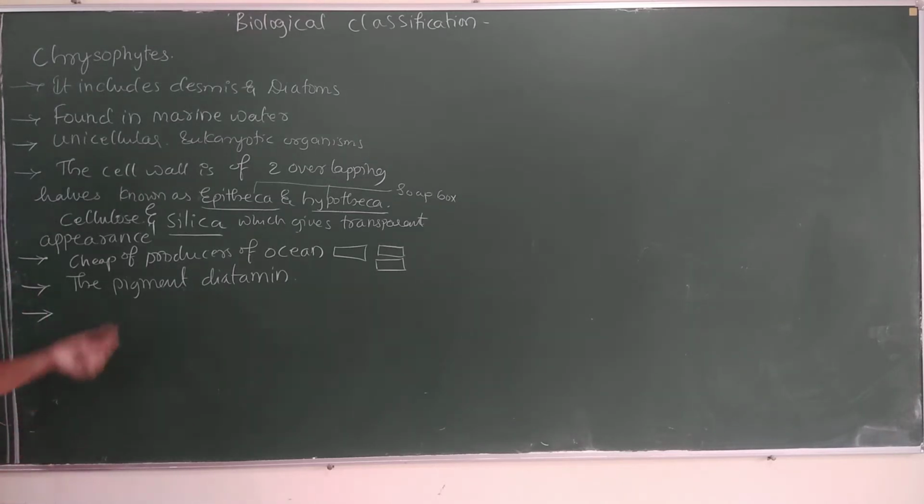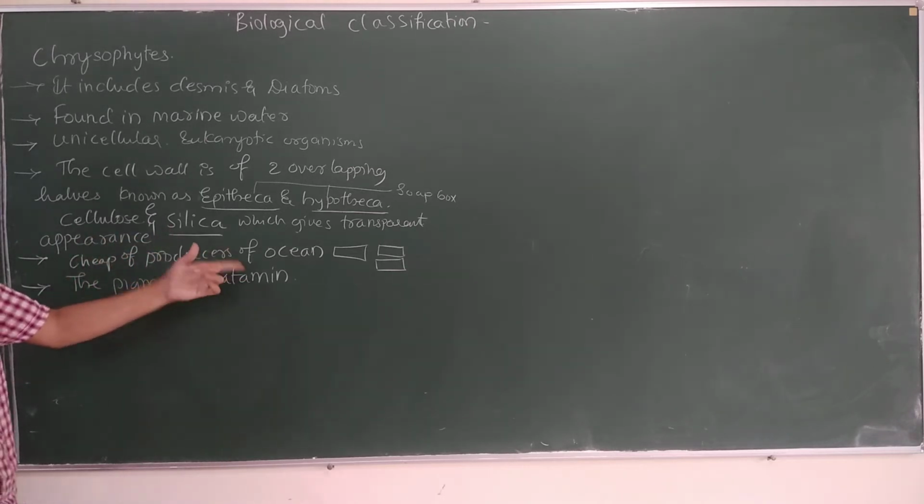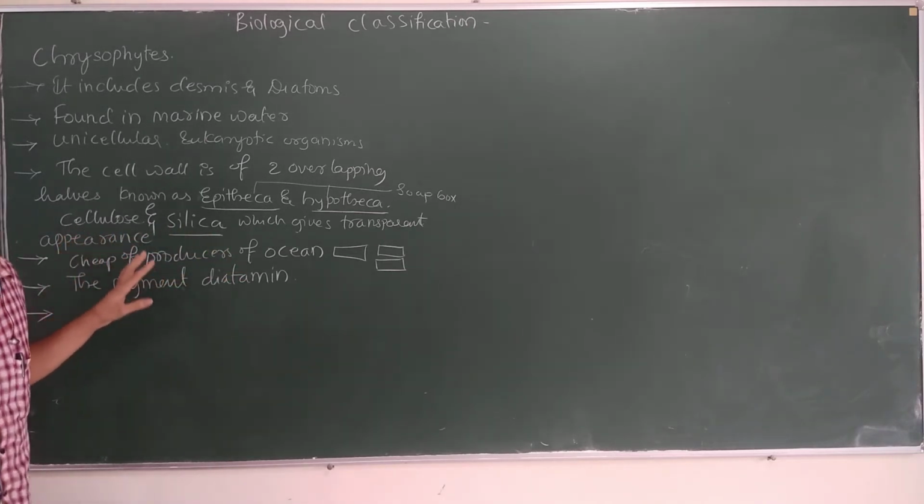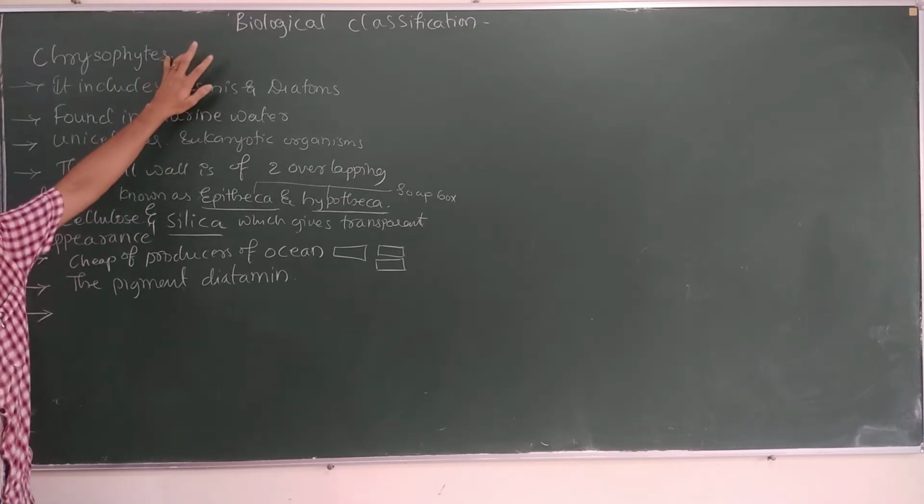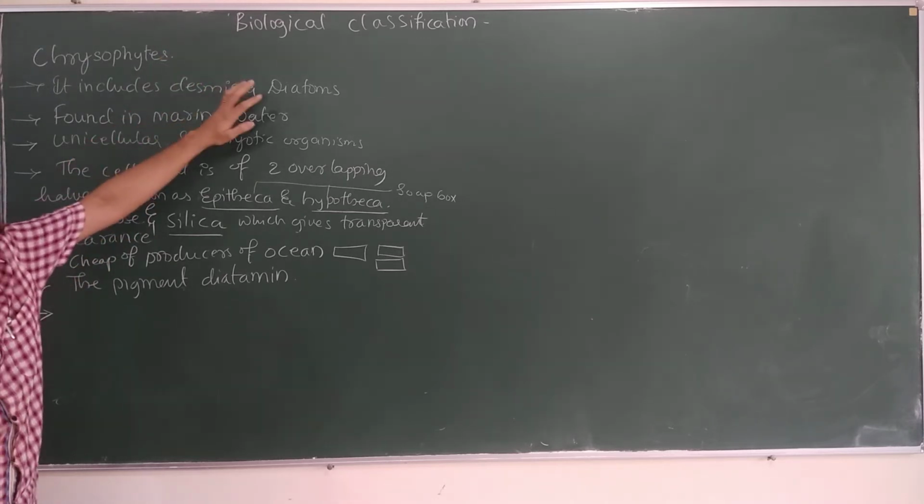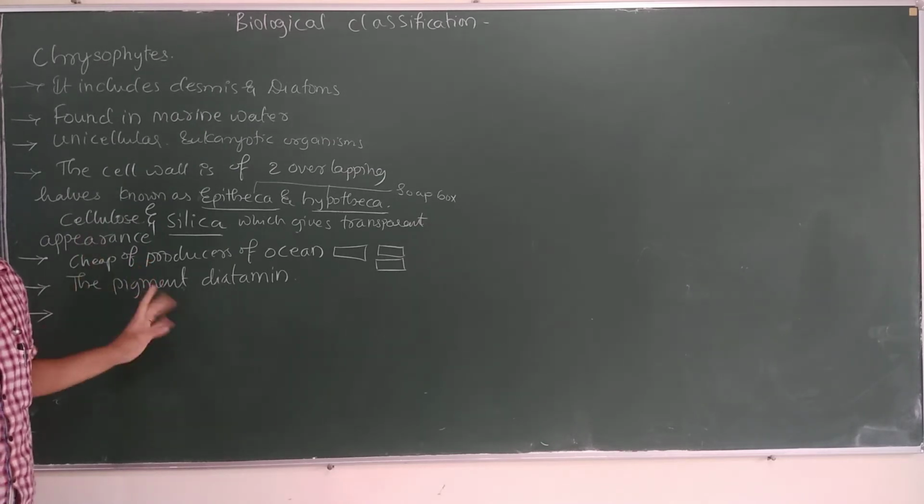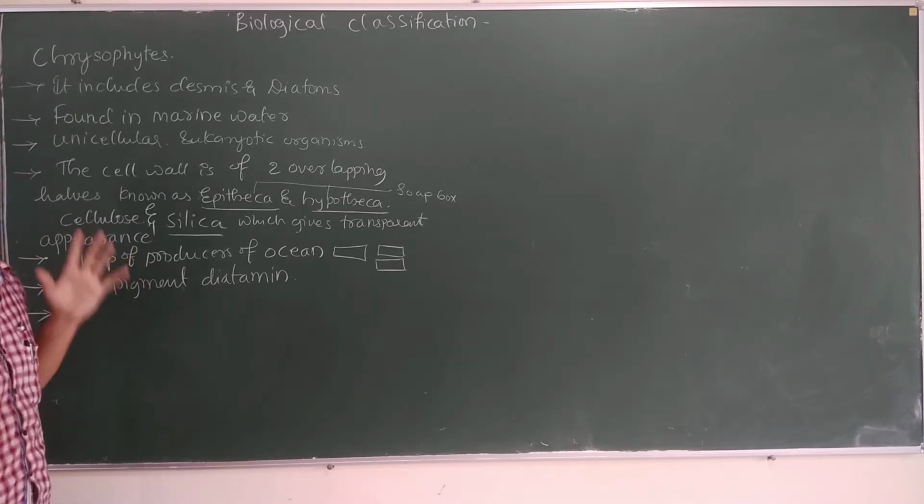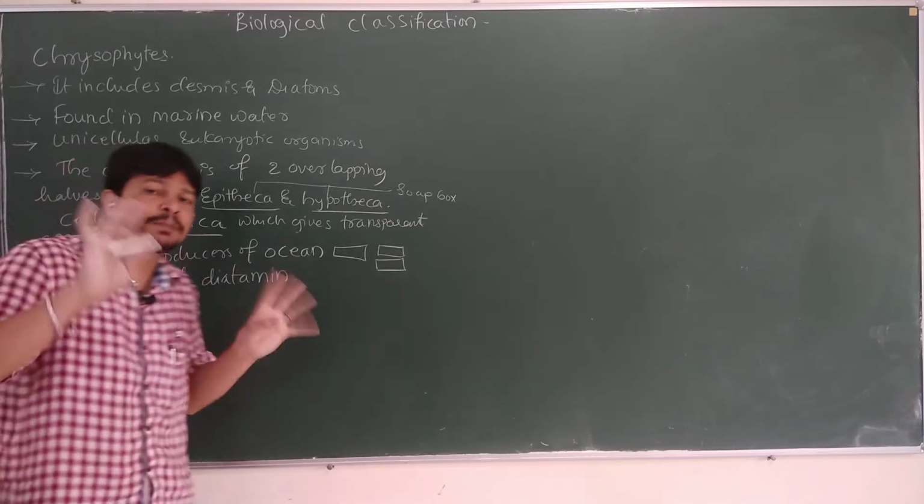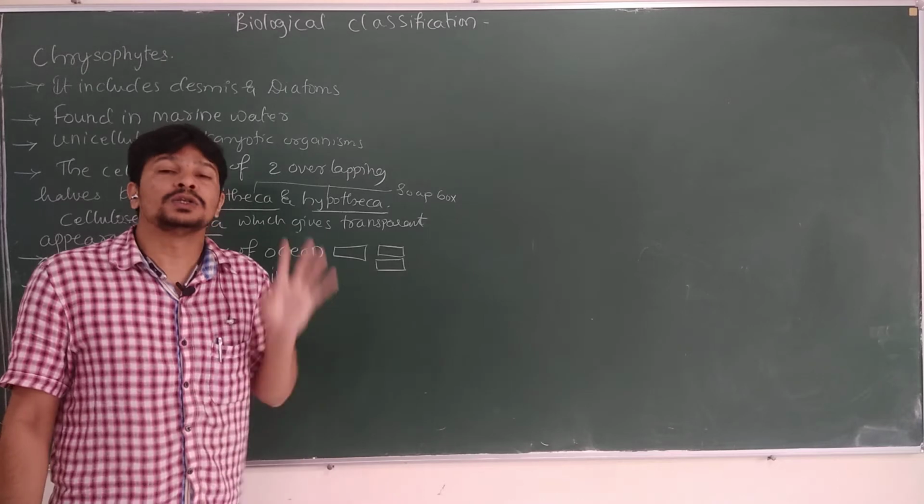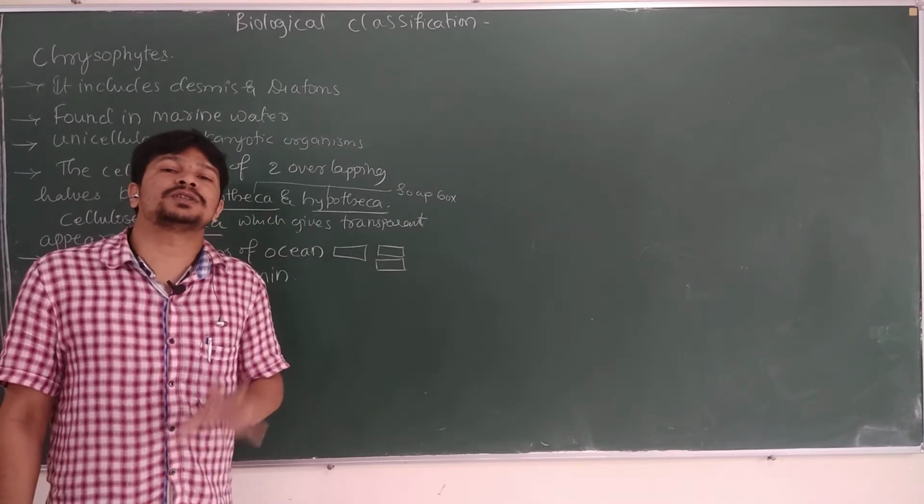As soon as I mentioned, they are autotrophic in nature. For that reason only, you should remember what is written. The diatoms, the chrysophytes or the diatoms or the desmids, they are autotrophic in nature. They will carry out oxygenic photosynthesis. So for that reason only they are the chief producers. They produce a lot of production, right? So they are the chief producers of the ocean.